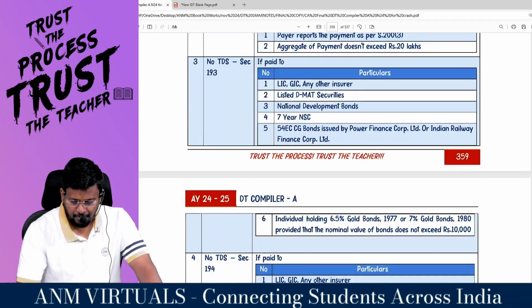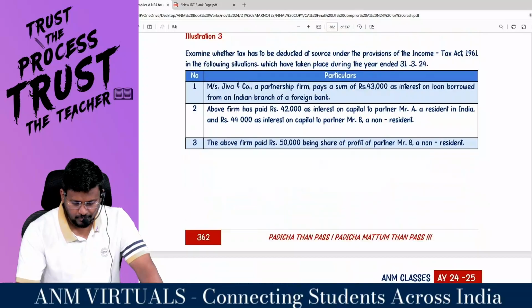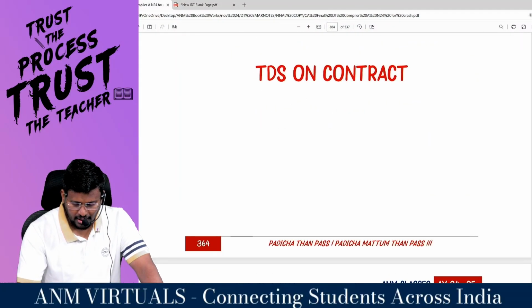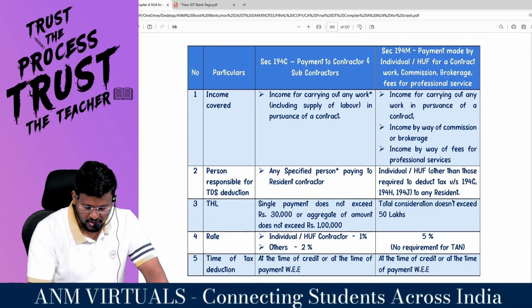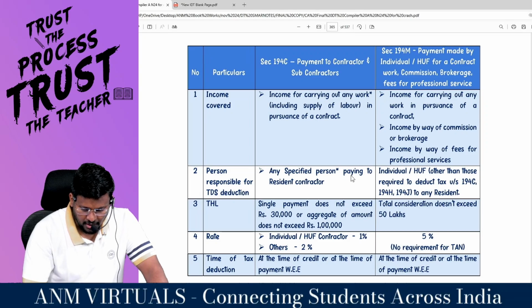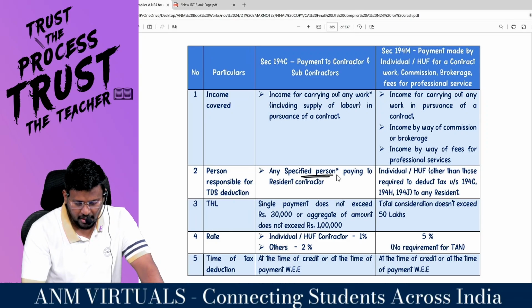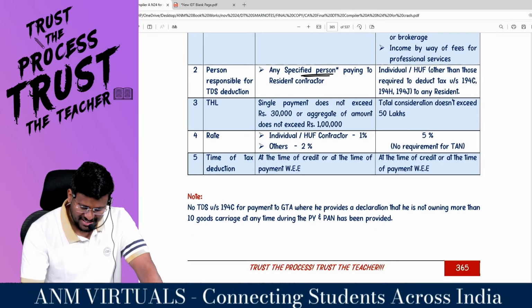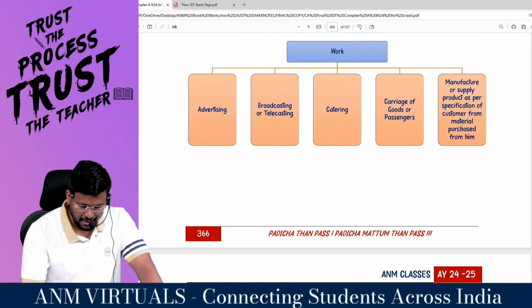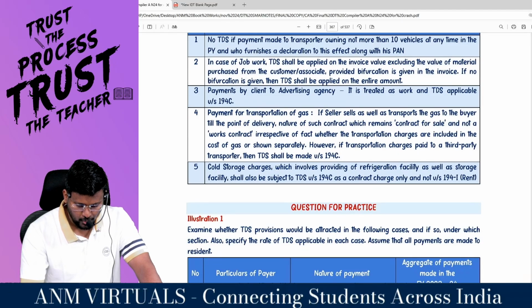Shall we come to C? That is TDS on contract and subcontractor, 194C. Person responsible: any specified person paying to a resident contractor. What is that specified person? A person other than individual or HUF. Right? Yes, sir.